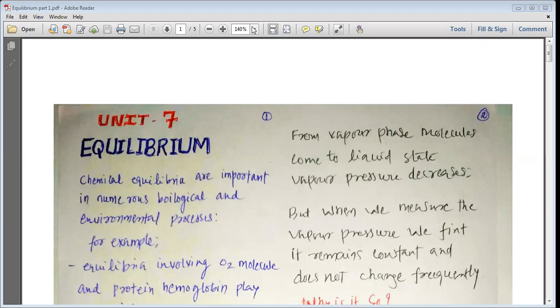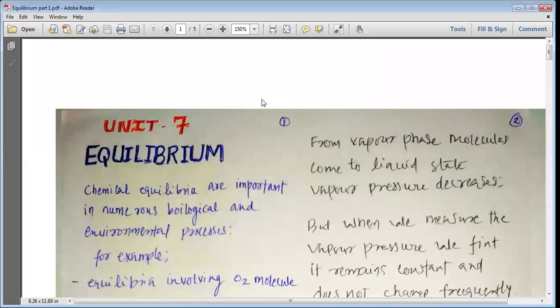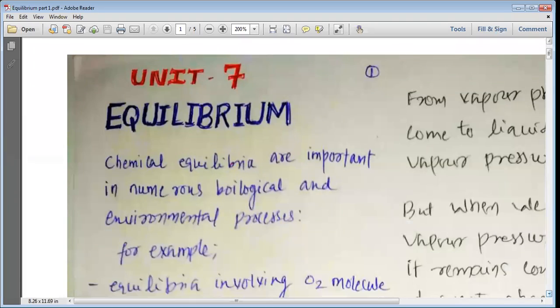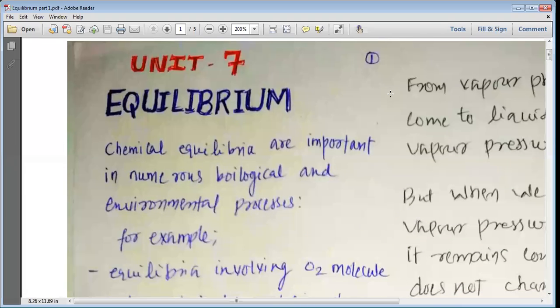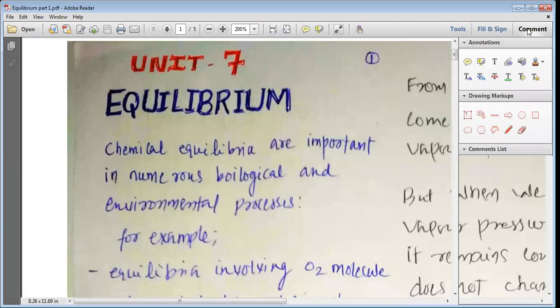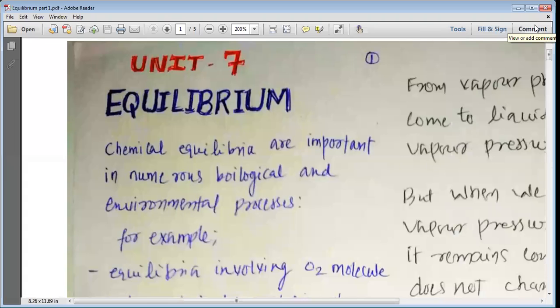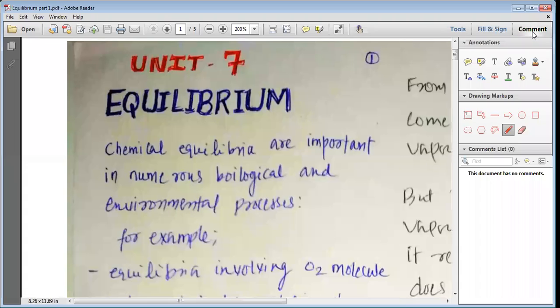That's great. Then let us start the new chapter. The name of the new chapter is equilibrium. Let us study about the equilibrium in detail. In the last chapter, I have explained some part of the equilibrium while solving some problems or while establishing the relationship between the equilibrium constant K and the Gibbs free energy. But that was just an introduction. Let us move ahead with more information about equilibrium.